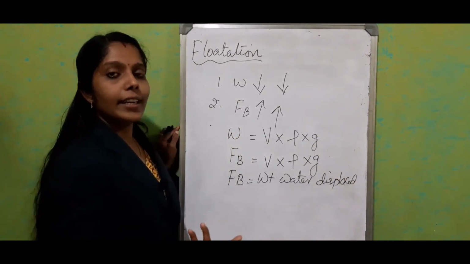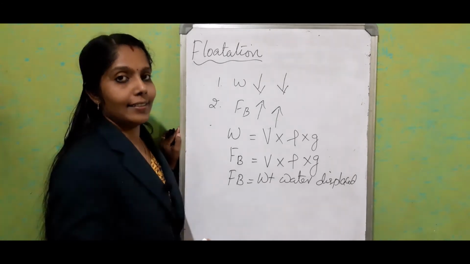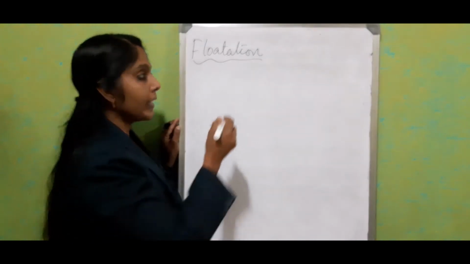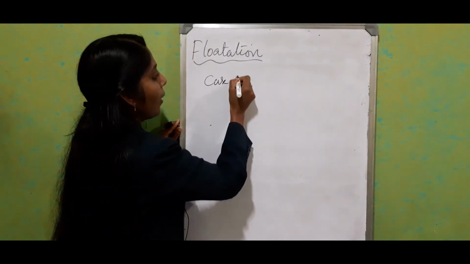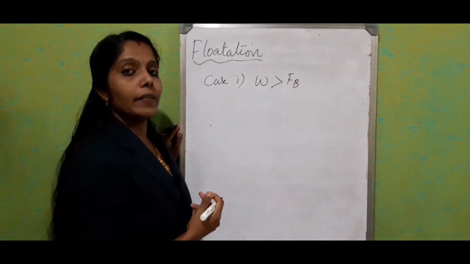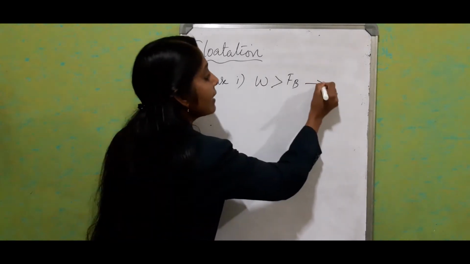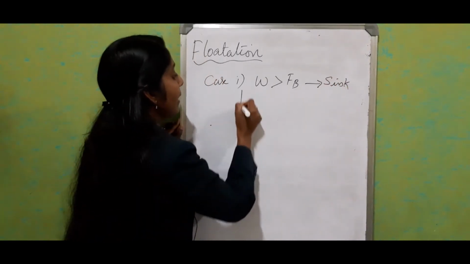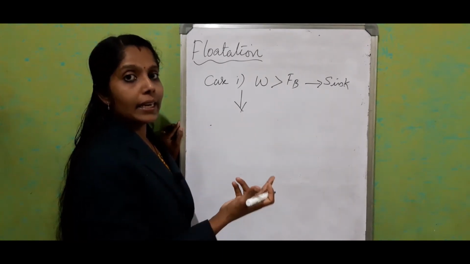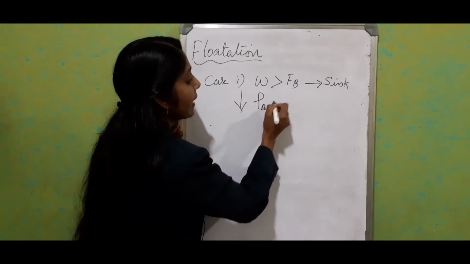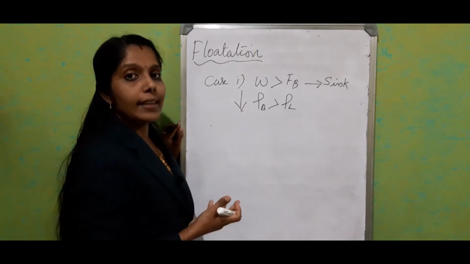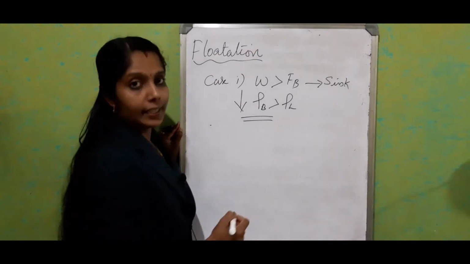And we studied three conditions for sinking and floating. Let us revise once again. Depending upon the upthrust and weight, we have three different cases. Case 1, when the weight is greater than upthrust. What happens? The body will sink. What is the reason? The downward force is more compared with the upthrust, or in terms of density we can tell that the density of the body is greater than the density of the liquid. So the object will sink inside the liquid. That is our first condition.